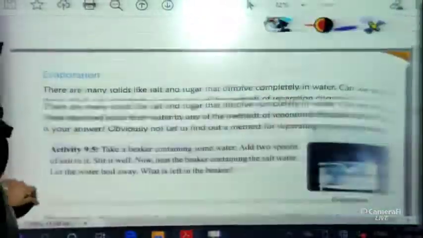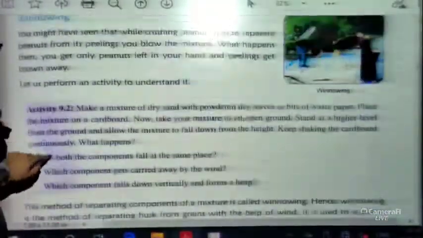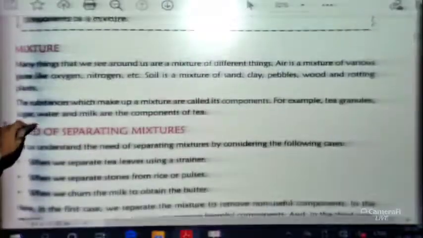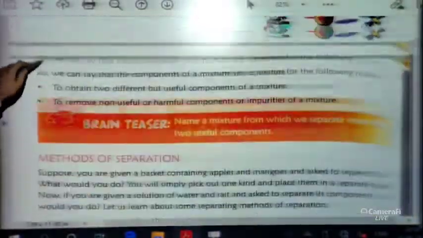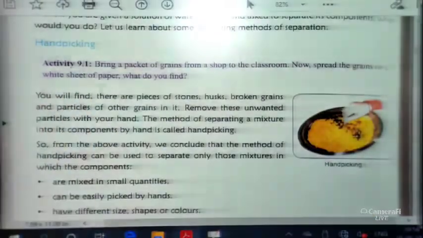Now, in the previous two video lectures, let me revise what we have seen. We have seen many methods of separating the components of mixtures. First, we have seen the hand picking method. This is a picture of hand picking.